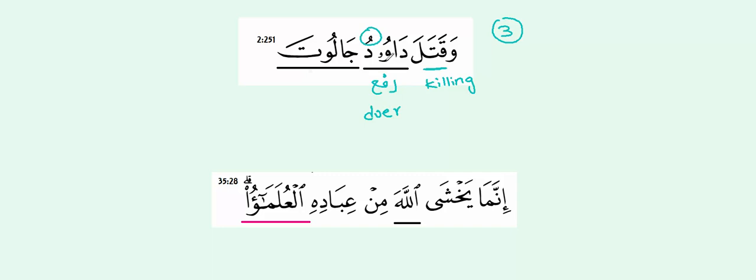So it looks like Dawood is killing or killed Jaluta. Actually, this is killed. Qatala Jaluta. So Jaluta, because of the a in the end, I know this is nasab, the detail. Again, over here, example number 3 would then be Dawood killed Jalut.